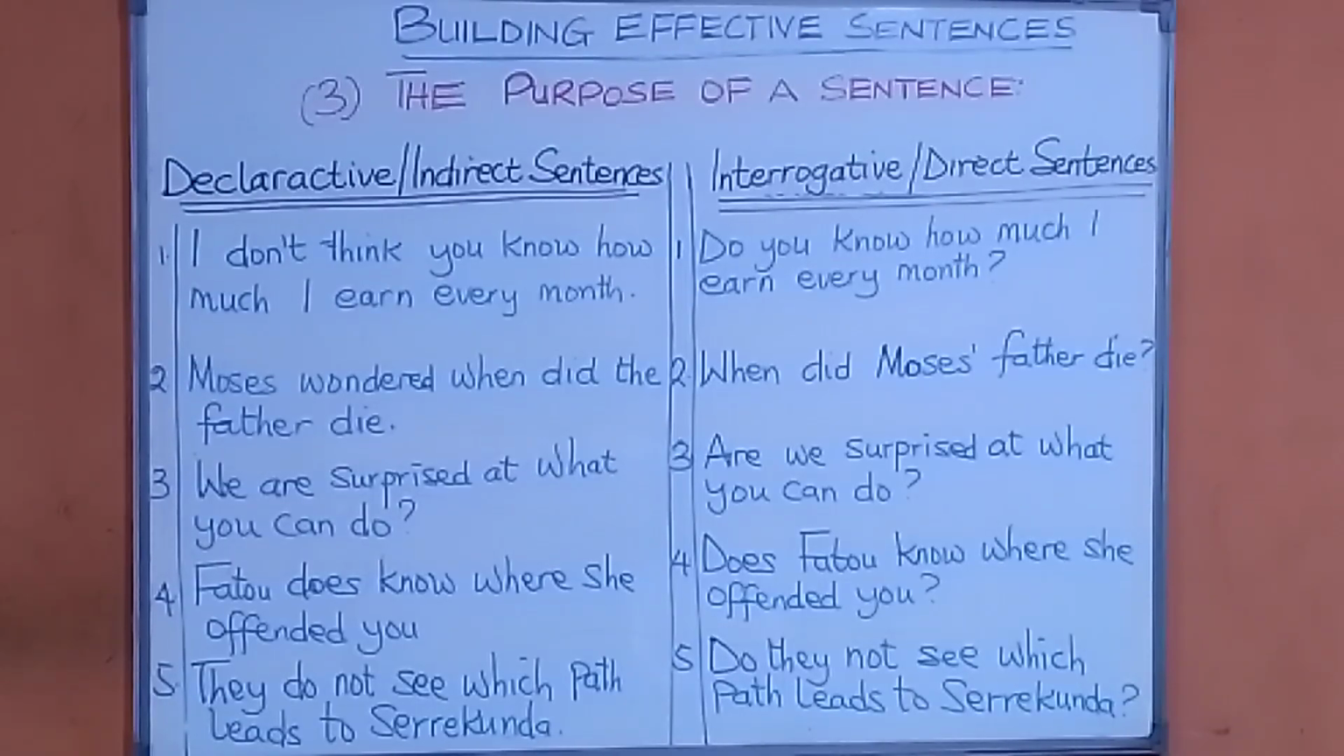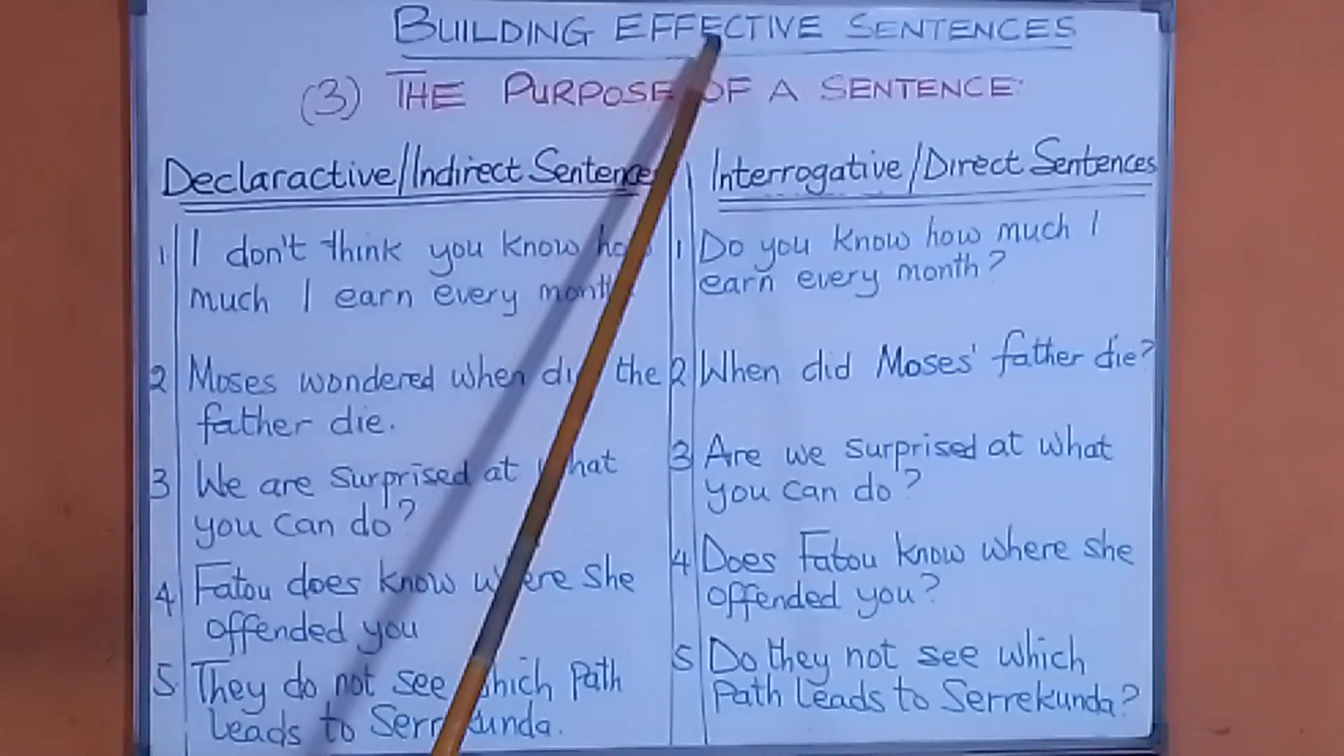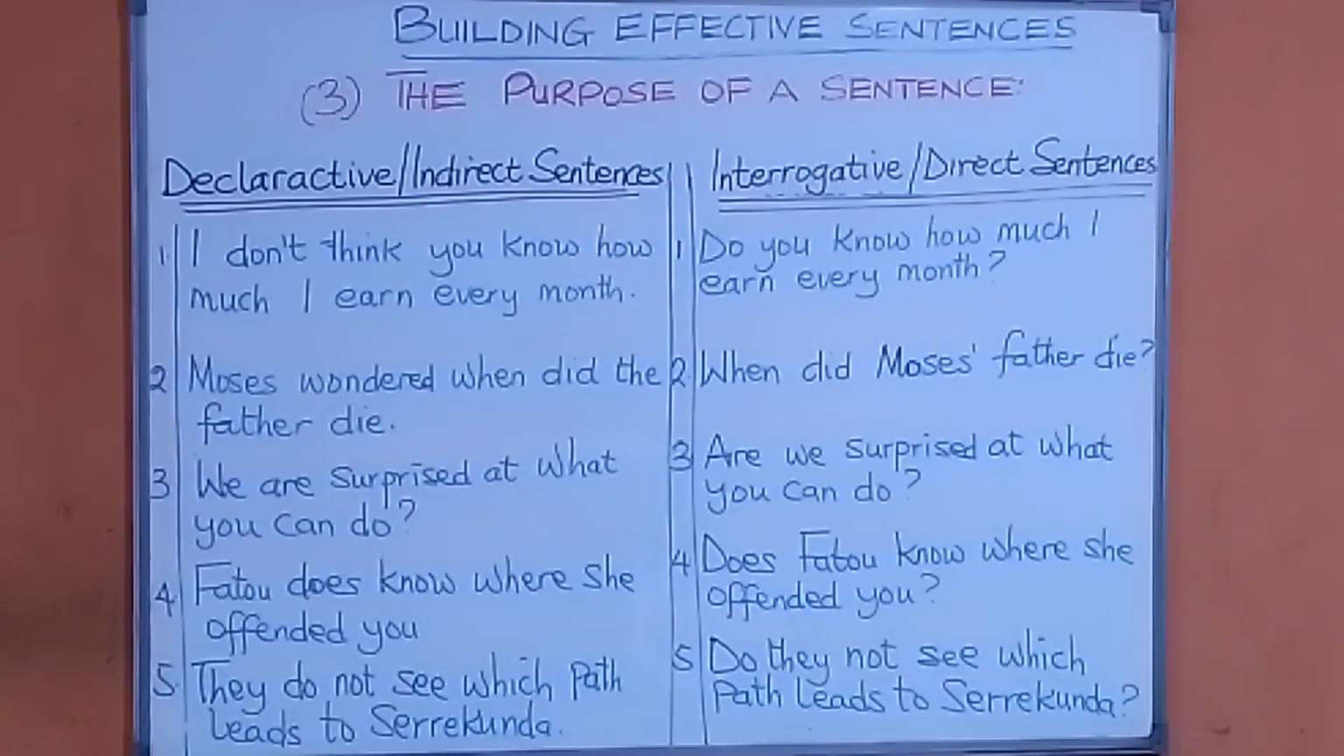Practical session on building effective sentences. Building effective sentences: the purpose of a sentence. We are looking at why we write sentences. We are taking two: declarative sentence and interrogative sentence. Now we are going to look at declarative sentence, in which case we will also make indirect sentences, and interrogative